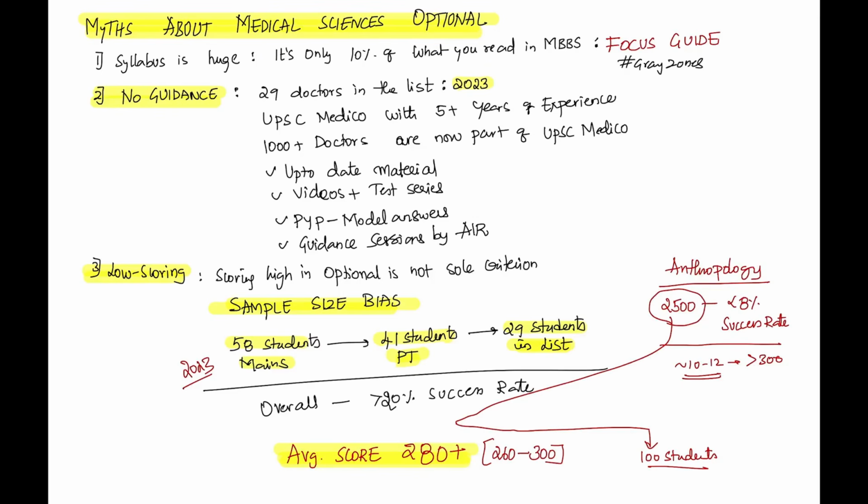So as I said, overall success percentage is very high. I'm talking about myths about medical science. They say syllabus is huge, wrong. They say no guidance, wrong. They say it's a low scoring. No, you need proper guidance to score high. Now I have students easily scoring more than 280. Almost 10 plus students have done it.